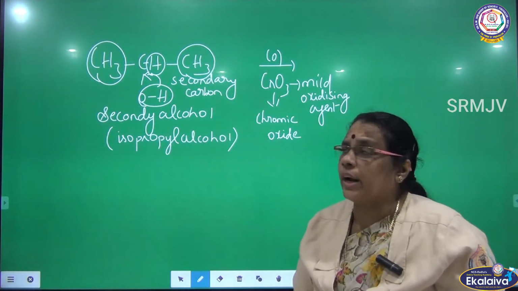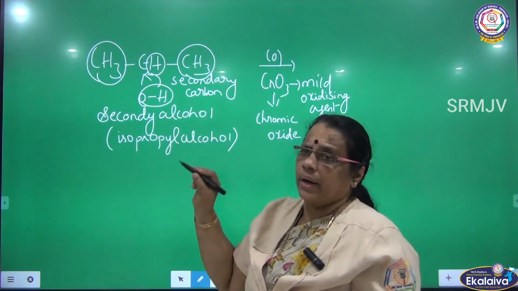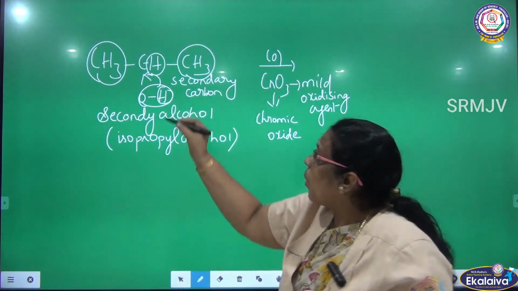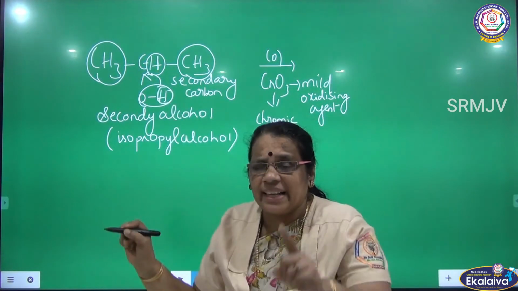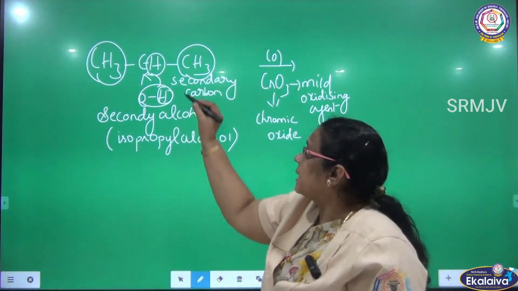So what are we going to get? Listen here. Between oxygen and hydrogen there is a bond. I am going to remove one hydrogen from here. One hydrogen is removed from carbon, and one hydrogen from oxygen is removed.